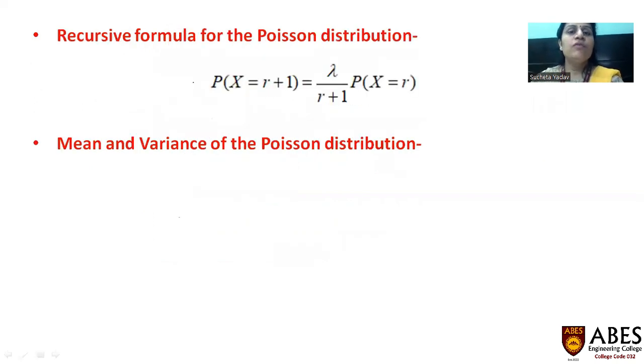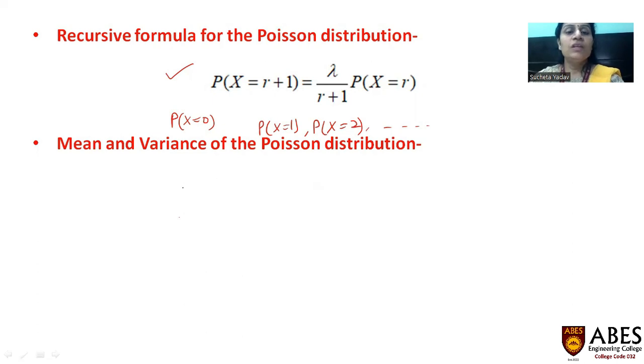Now, the recursive formula for Poisson distribution is given as P of x equals r plus 1 is equal to lambda upon r plus 1, P of x equals r. How can we use this recursive formula? In case P of x equals 0 is given, and we have to find P of x equals 1, 2, and so on, then we can use the above formula by putting r equals 0 and so on. We can get the values of P of x equals 1, 2, 3 and other values.